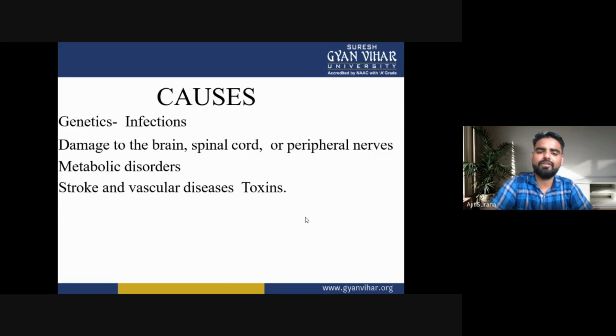Metabolic disorders, stroke and vascular diseases, and toxins. These are the causes of movement disorders.